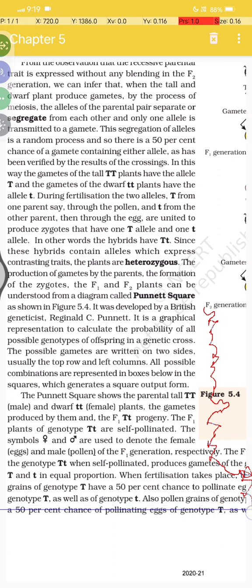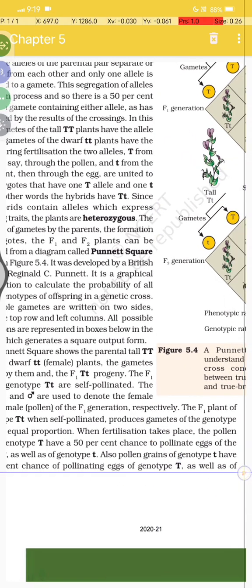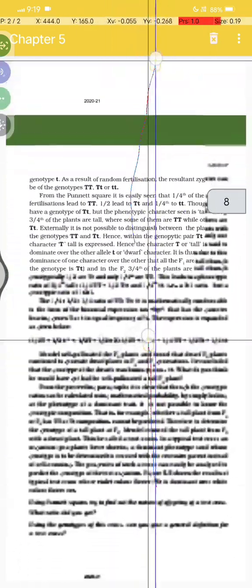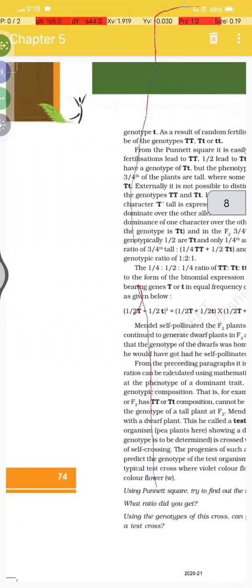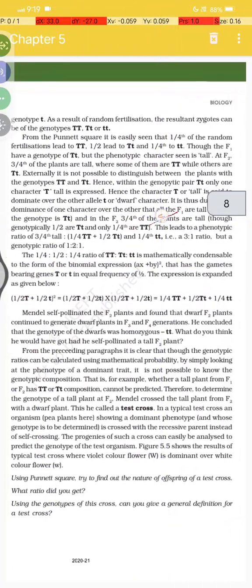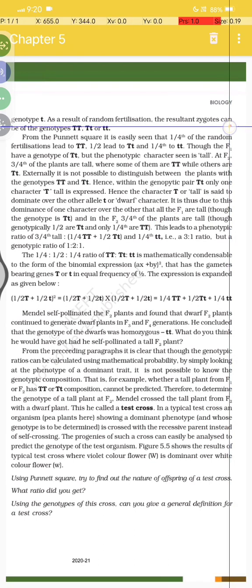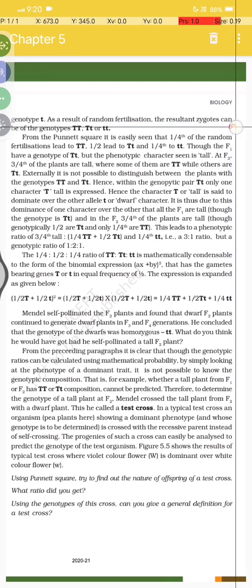Also, pollen grains of genotype small t have a 50% chance of pollinating eggs of genotype T as well as of genotype small t. As a result of random fertilization, the resultant zygote can be of genotype capital T capital T, capital T small t, or small t small t.